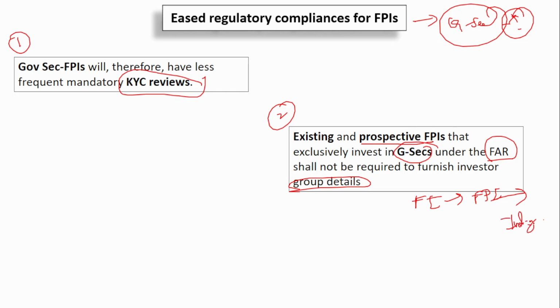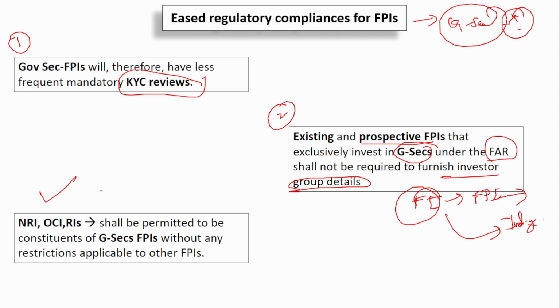Here, in the case of other FPIs, they generally have to furnish the foreign investors' details to the Indian government. But with respect to government securities, they don't have to furnish the investor group details. You don't have to provide the investor group details if the FPI is only investing in government securities.